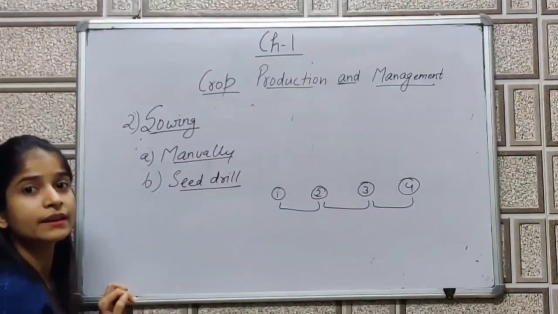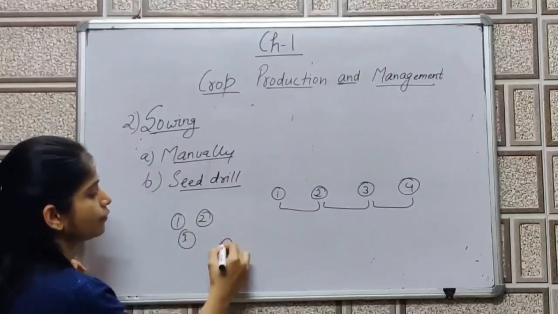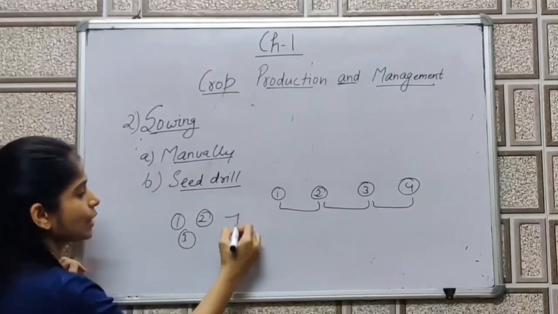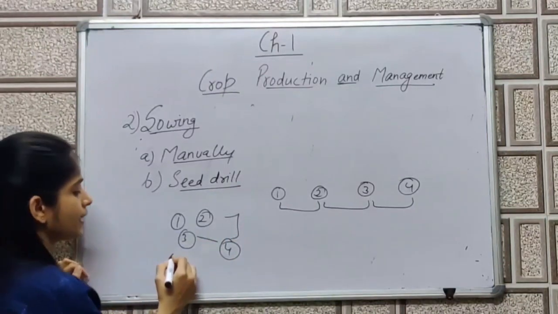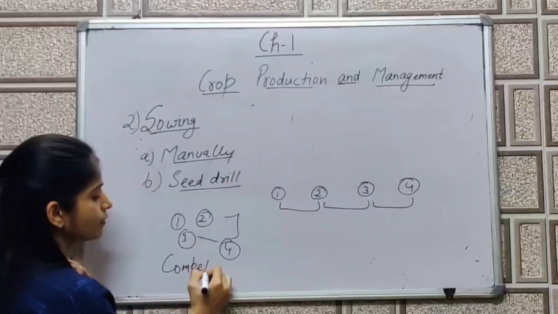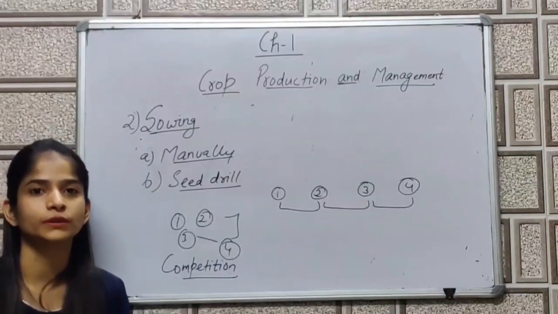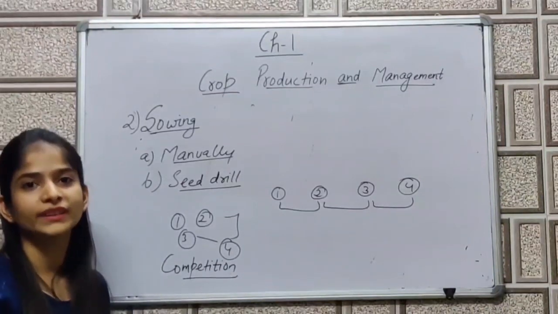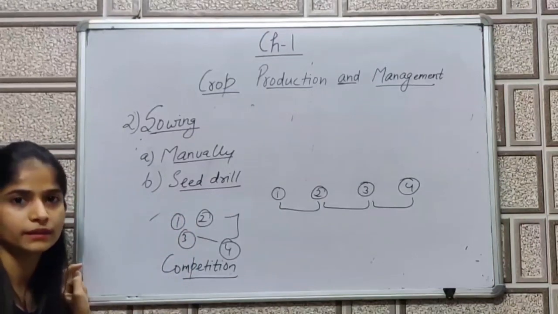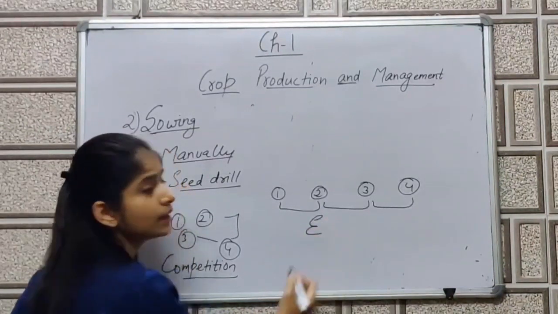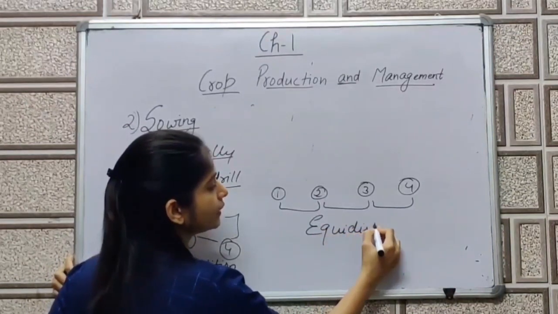In the manual method, there is chance that seed 1, 2, 3, 4 are not equidistant. Distance is very less. So there is chance that in future there will be competition for the resources like sunlight, food, water, and plus at the time of harvesting as well, there will be problem for the farmers in the manual method. So in the case of seed drill, the seeds are sown equidistantly.